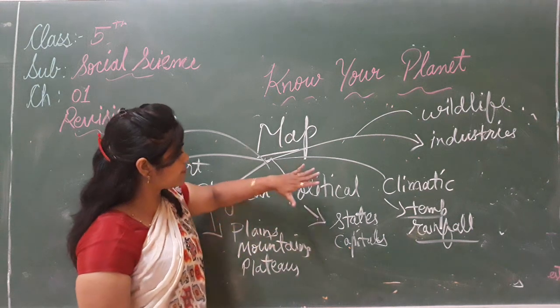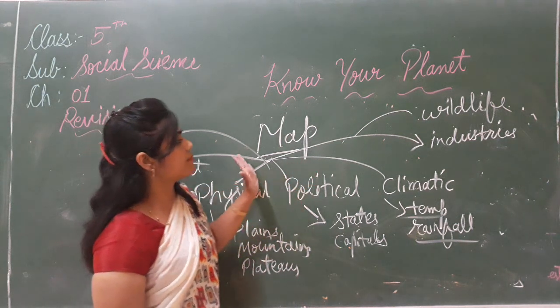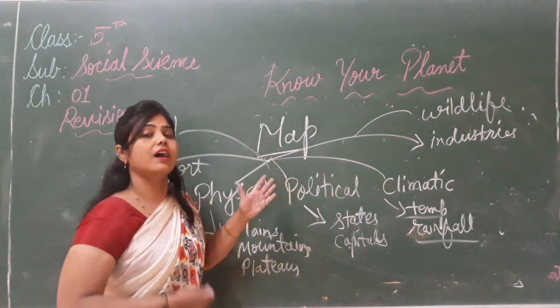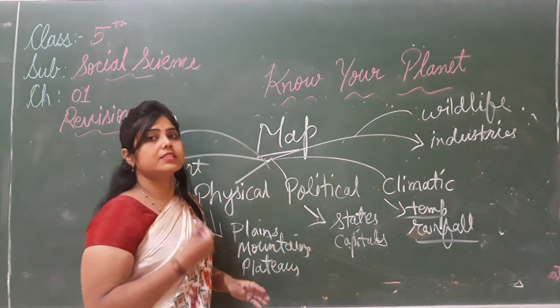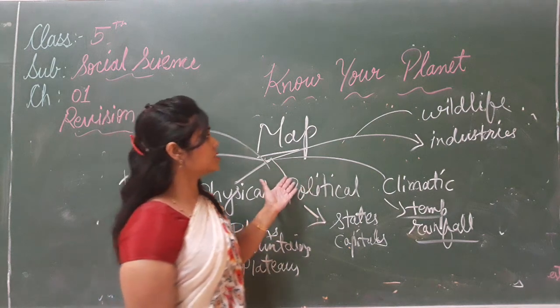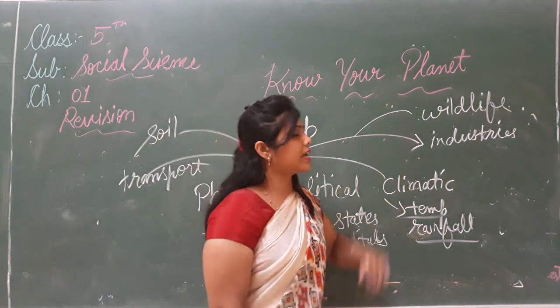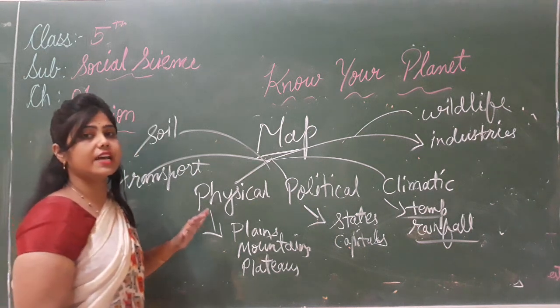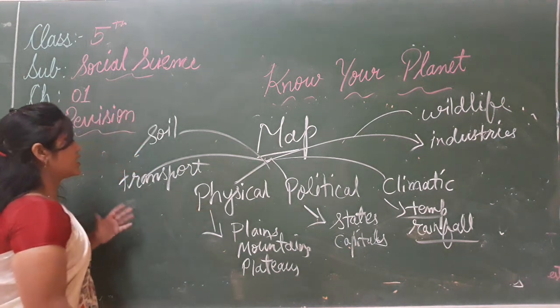Aside from these, there are some other maps like industries. We can find iron industries, copper industries. We can also find other types of map like wildlife, and soil, which shows which type of soil is found in which regions. Okay, transport.